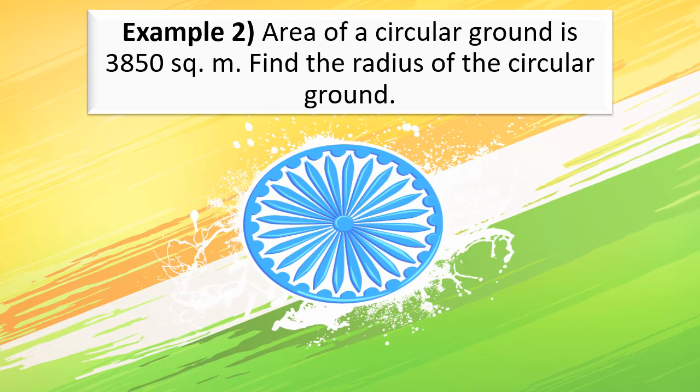Now let us move on to our next example, that is: the area of a circular ground is 3850 square meters. Find the radius of the circular ground. So what information is given in this question? The information is that the area of a circular ground is 3850 square meters. That is, the area is given, and what do we need to calculate? We need to find its radius.